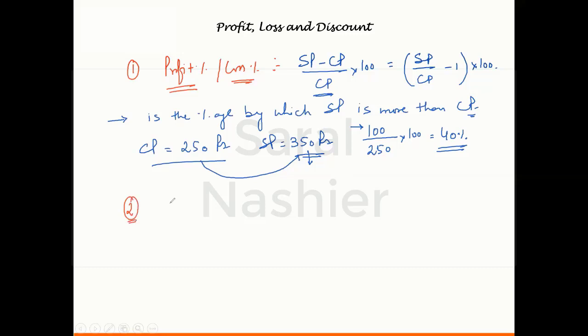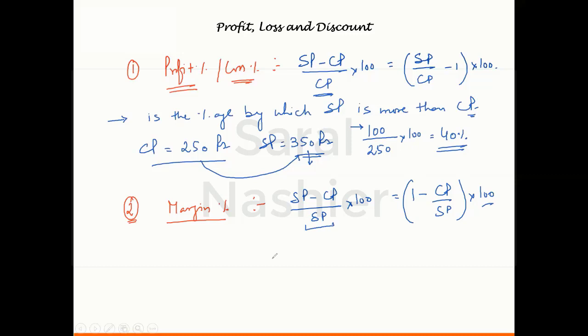There is another term that is called margin percentage. So what is margin percentage? It is SP minus CP as a percentage of SP. That means you can say the same profit has been calculated on a base of selling price.